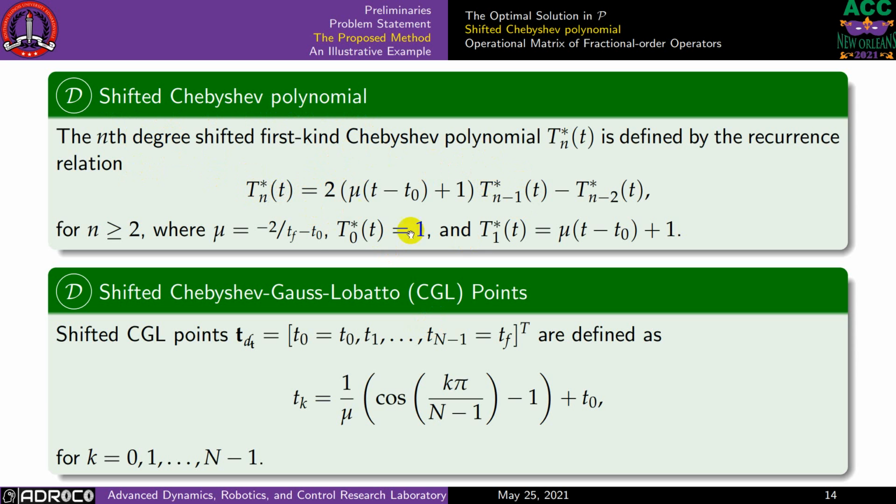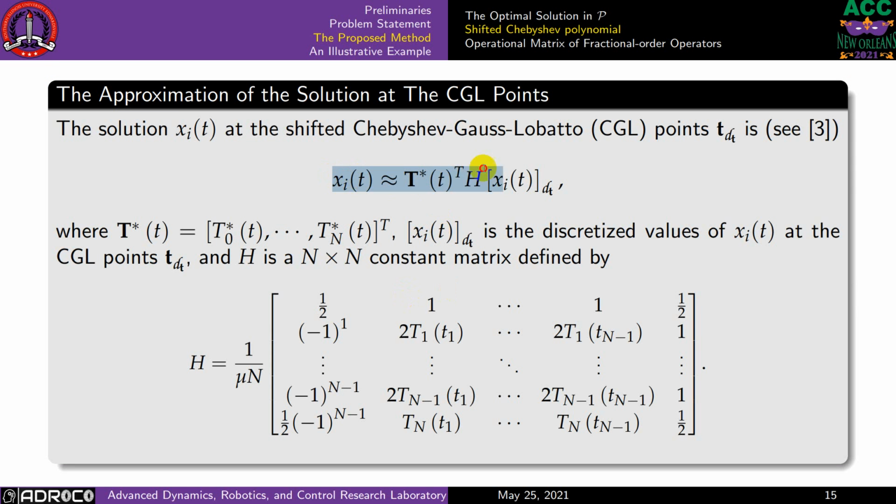This is the general recurrence relation for a shifted Chebyshev polynomial, and we can show that we can approximate any continuous function using this Chebyshev polynomial, and it will be exact at the Chebyshev-Gauss-Lobatto points if we use this expression. In this expression, we have h, which is constant, the discretized value of the function at the collocation points, the Chebyshev-Gauss-Lobatto points, and a vector that includes all the Chebyshev polynomials.